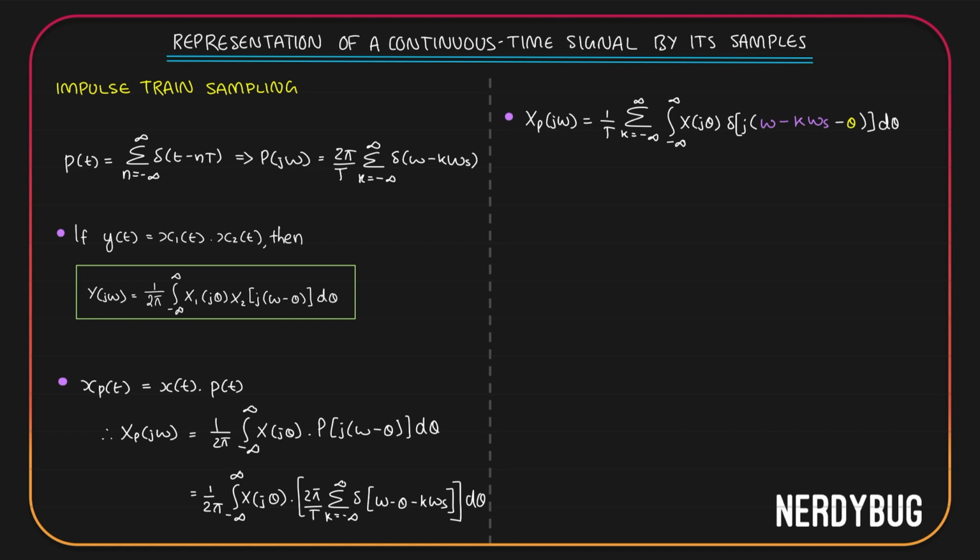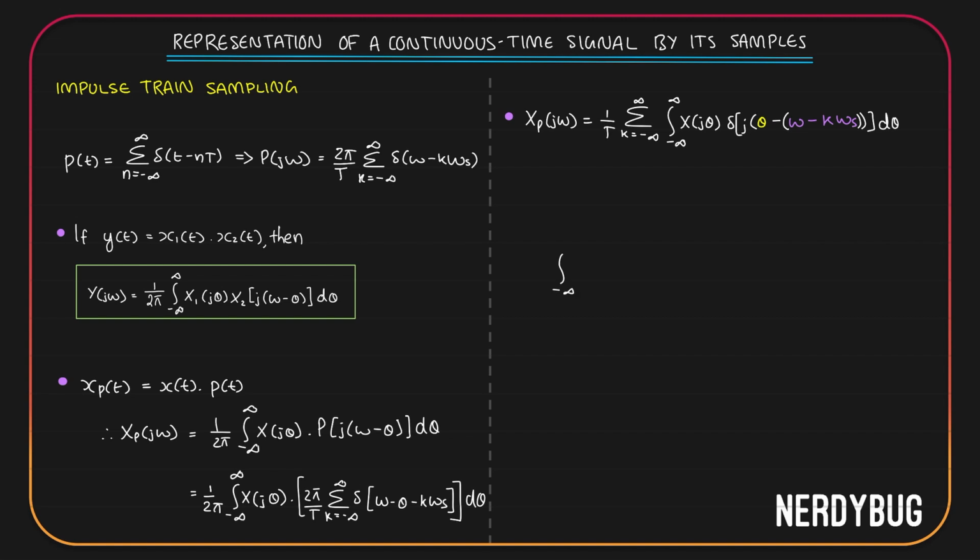Which means over here I have delta of j into omega minus k omega s minus theta. It has to be equal to delta of j into theta minus omega minus k omega s. So I'm going to change their order. Instead of writing omega minus k omega s minus theta, I will write theta minus omega minus k omega s.